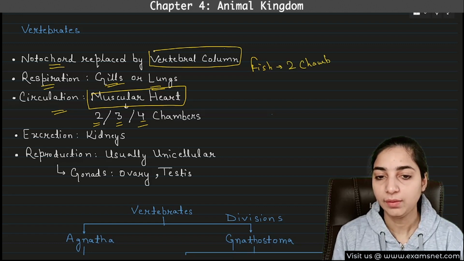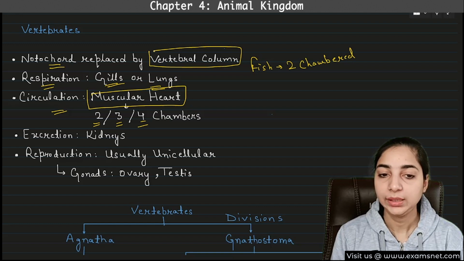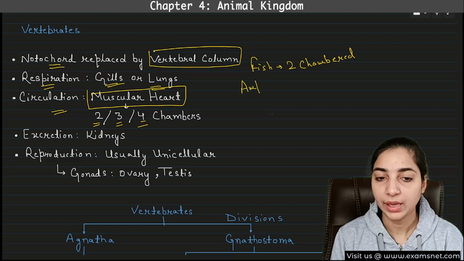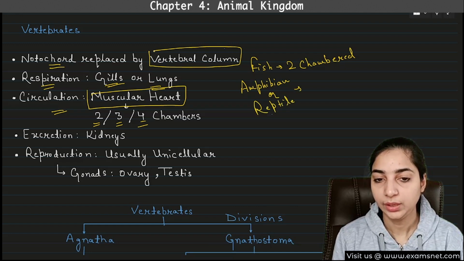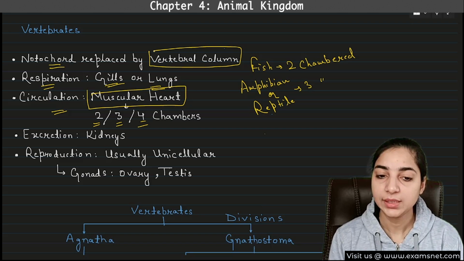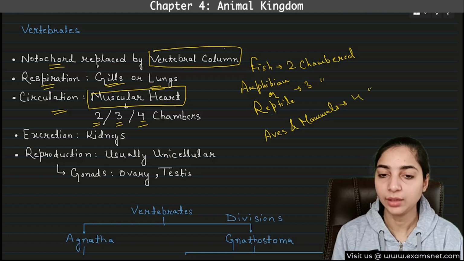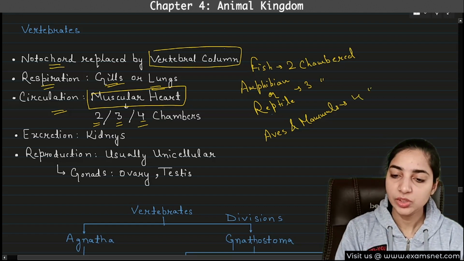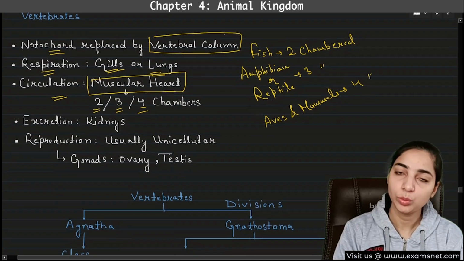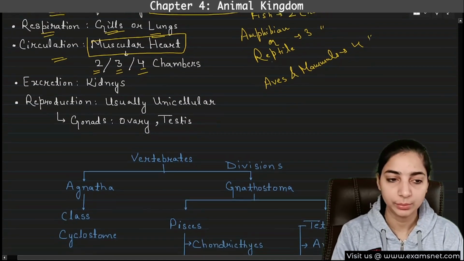In amphibians and reptiles, the heart will be three chambered. Whereas in birds or aves and mammals, the heart will be four chambered. So in general, vertebrates have two, three or four chambered hearts.